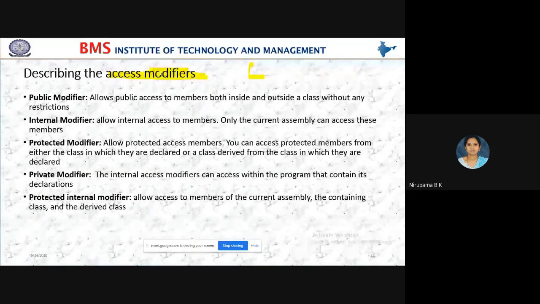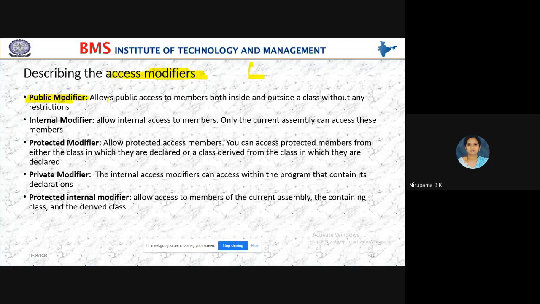Generally we use two access modifiers, that is public and private. In addition to public and private, we have another three access modifiers. We'll see one by one now. The access modifier public.